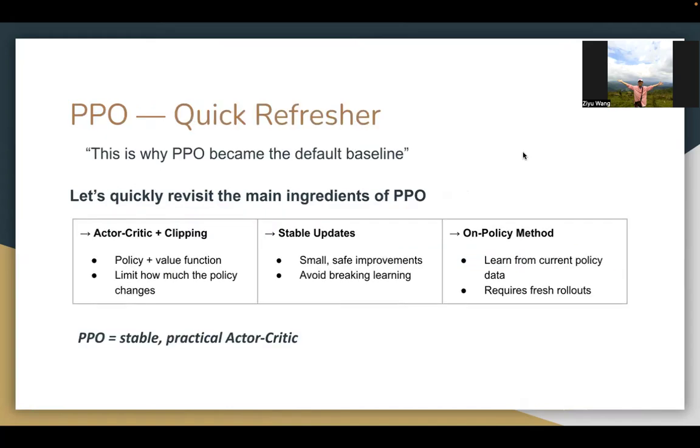First, let's quickly refresh PPO. It is an actor-critic algorithm, meaning that we are working with policy gradient methods. However, we also add clipping, which means a policy plus value network, and we limit how much the policy changes. The second ingredient is stable updates. Here, we only have small, safe improvements, and we avoid breaking learning. And finally, this is an on-policy method, meaning that we learn from current policy data, and it requires fresh rollouts. These three components are why PPO became the default baseline a few years ago. And PPO is basically the stable actor-critic in practice.